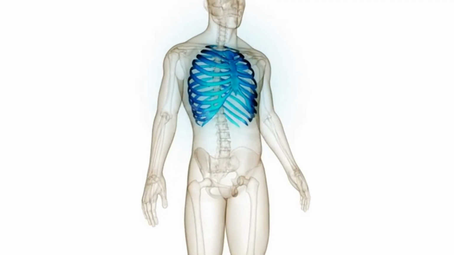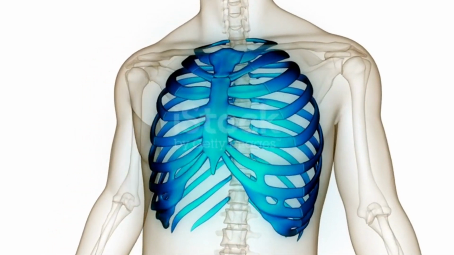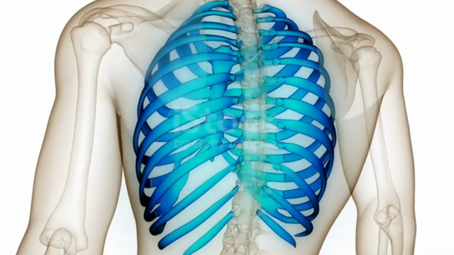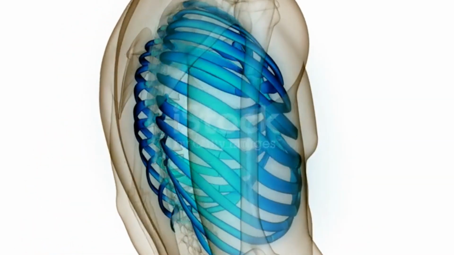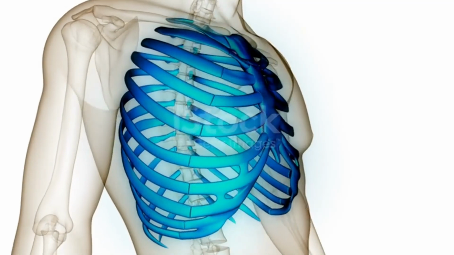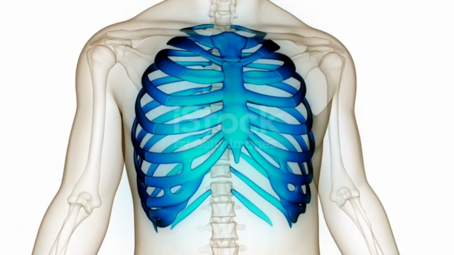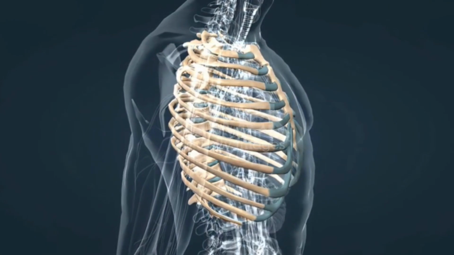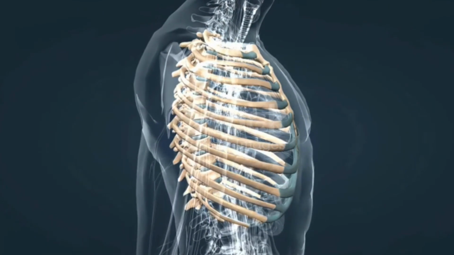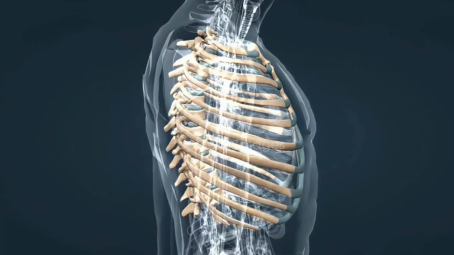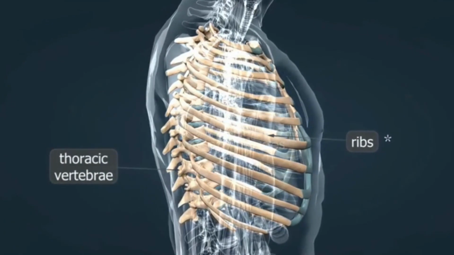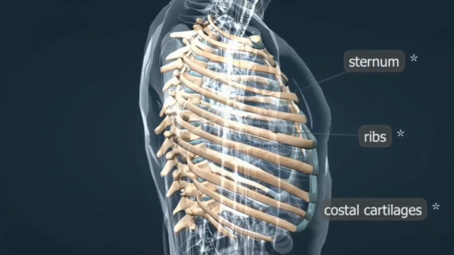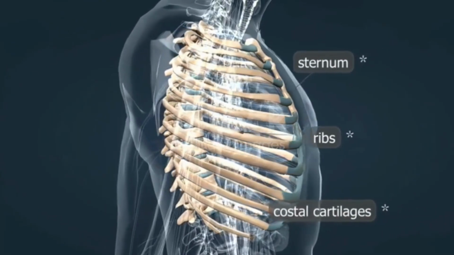Next one, we are discussing the thoracic cage. The thoracic cage, also known as the rib cage, is the skeleton of the chest and consists of 12 ribs, 1 sternum, 12 thoracic vertebrae, and intercostal cartilages. The thoracic cage encloses and protects the organs of the thoracic cavity, including the heart and lungs. It also provides support for the shoulder joint and upper limbs.